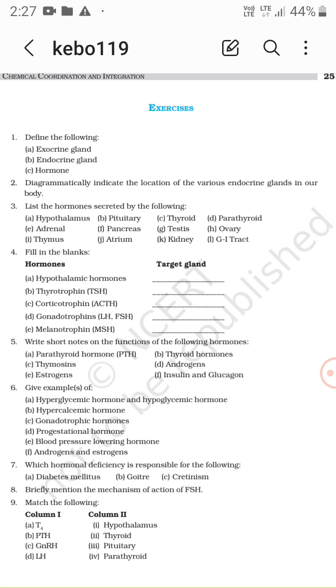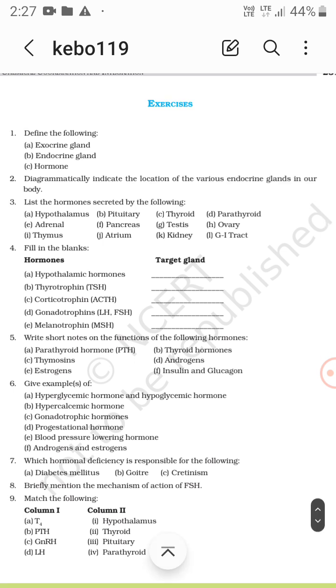Gonadotropins, that is LH and FSH; FSH acts on the Sertoli cells and LH on the Leydig cells.